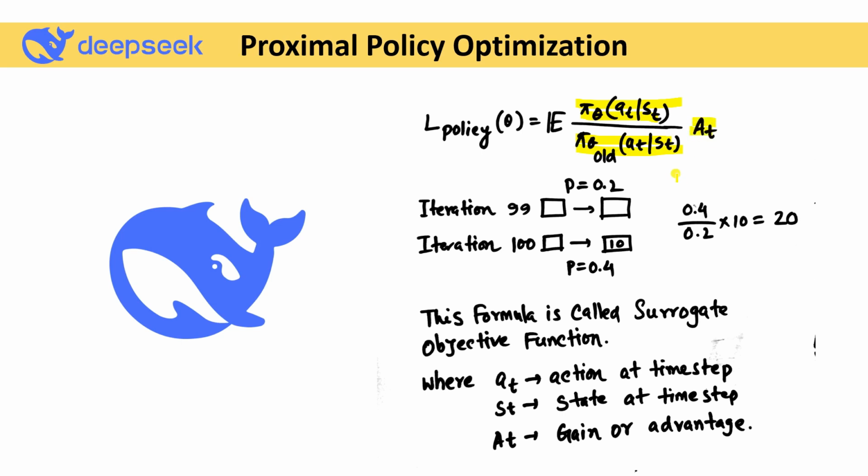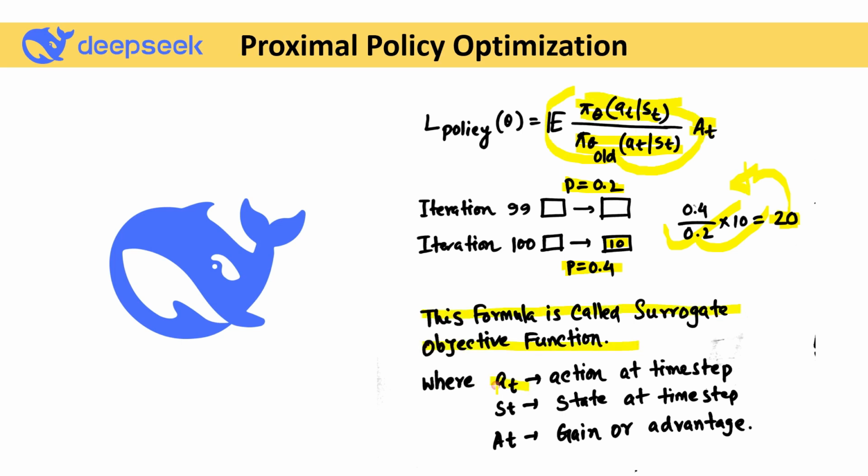So let's take one example. We have 100 iterations, so 100 is the last one. Let's say at 99, the previous iteration, we got a policy value of 0.2, and we don't have any gain here. Now in the last step we can get some gain, because after that we get some kind of predicted value. So after iteration number 100, we got the policy value of 0.4, and a gain of 10. Now if I divide iteration 100 by 99, we get a value of 2.0. We can simply put this value into our value neural network, and this term is called the surrogate objective function, because this formula is called the surrogate objective function.